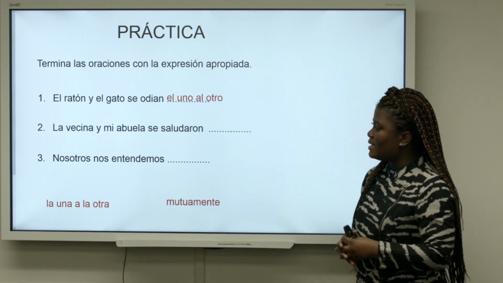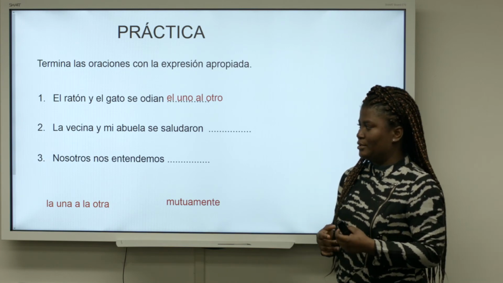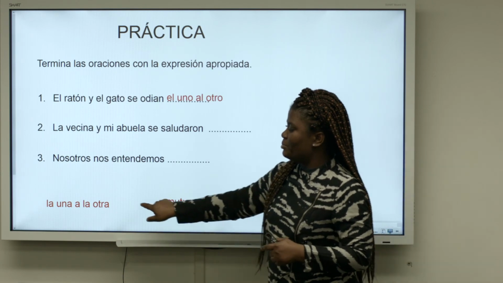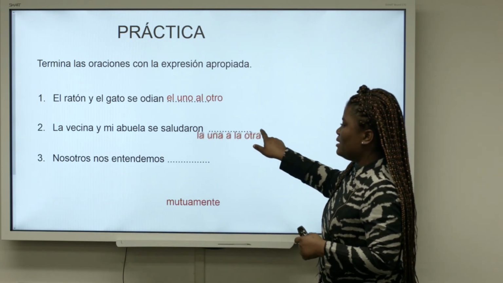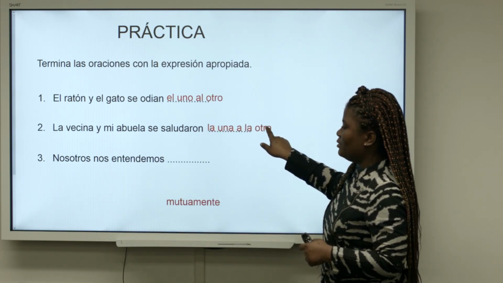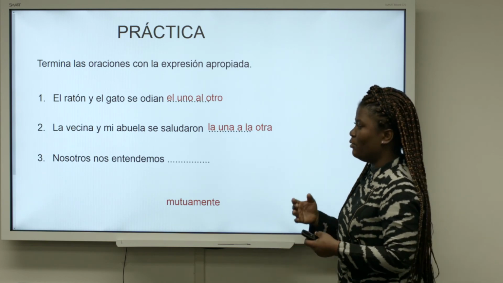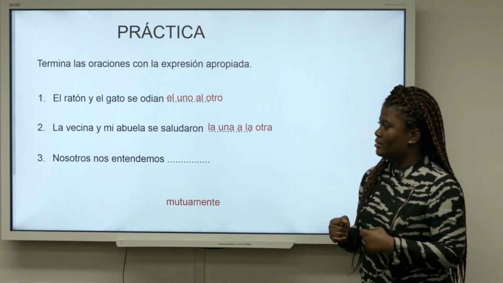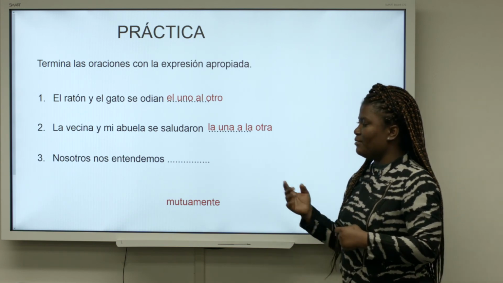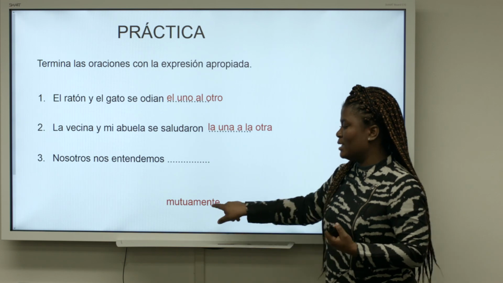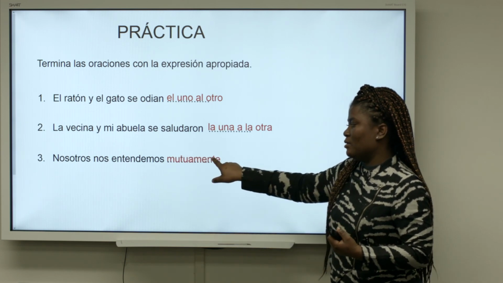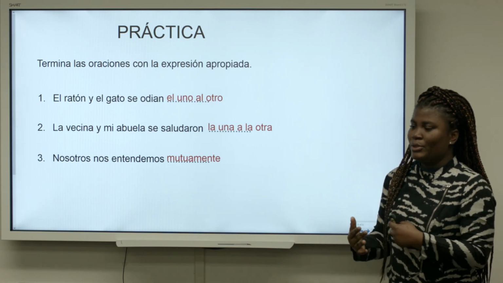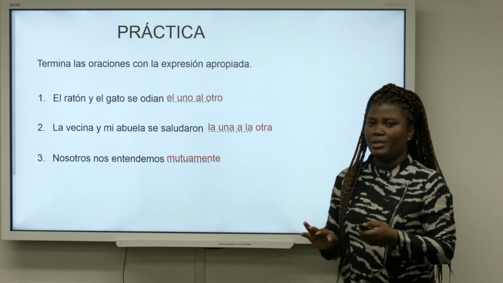Then the second sentence, la vecina y mi abuela se saludaron. So la vecina, feminine, okay. Mi abuela, feminine, okay. So which brings us to this. La vecina y mi abuela se saludaron la una a la otra. So the neighbor and my grandmother greeted each other. The third sentence, nosotros nos entendemos mutuamente. So we understand one another, we understand each other, and it's a mutual thing, everybody's fine.